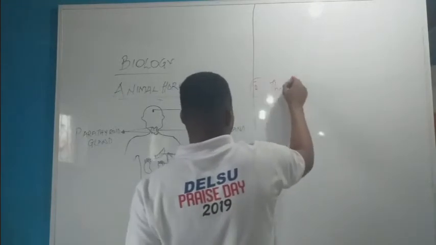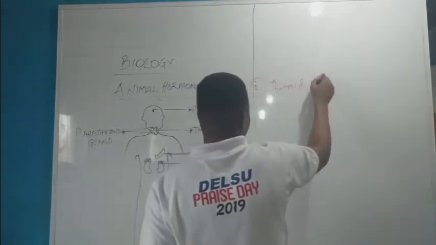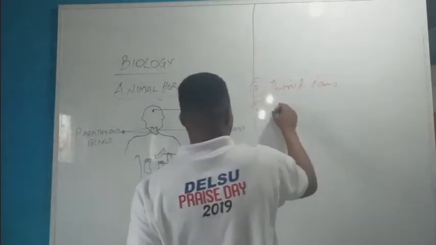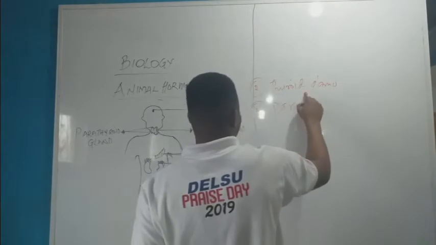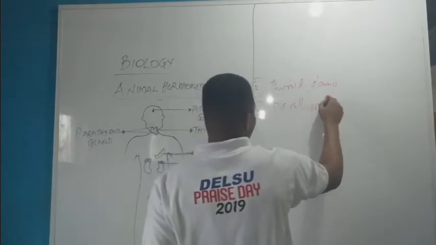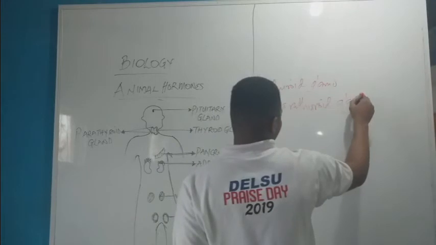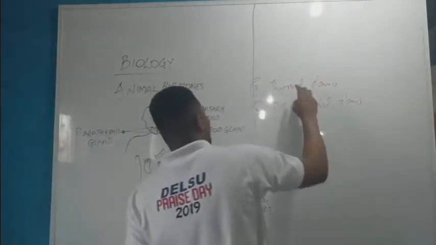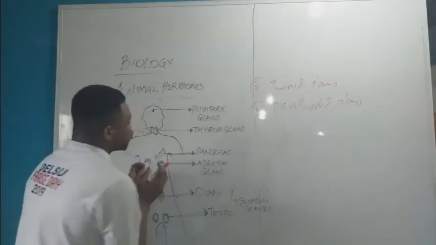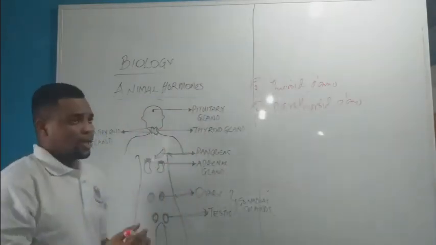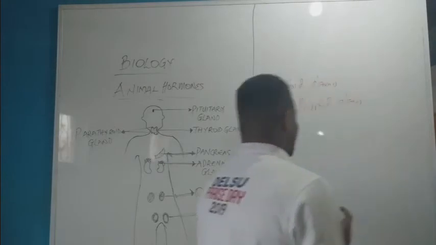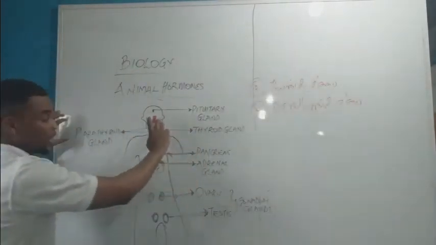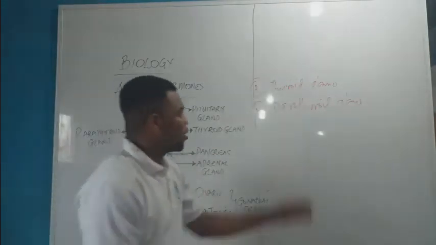So we're discussing both of them together because the thyroid gland and the parathyroid gland are located at the posterior end of what? The cervical region. Cervical region is called the neck. So they're located at the posterior end of the cervical region.